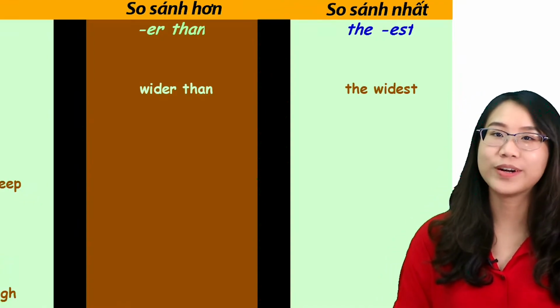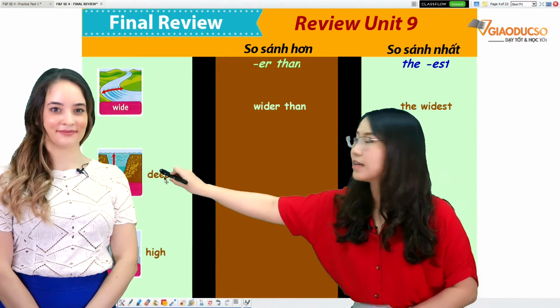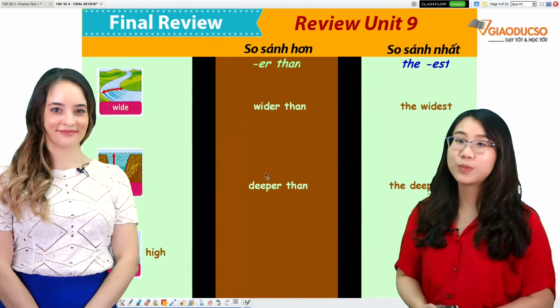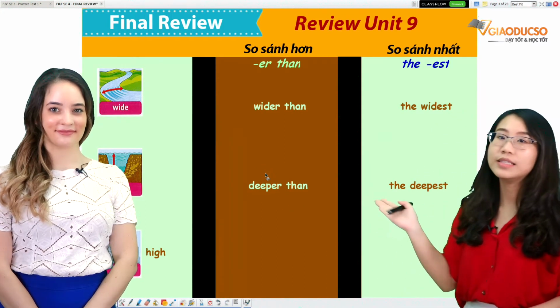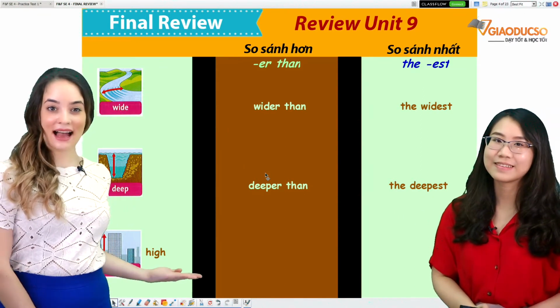Next, we have the word deep. The comparative form is deeper than, and the superlative form is the deepest. And last, we have high.